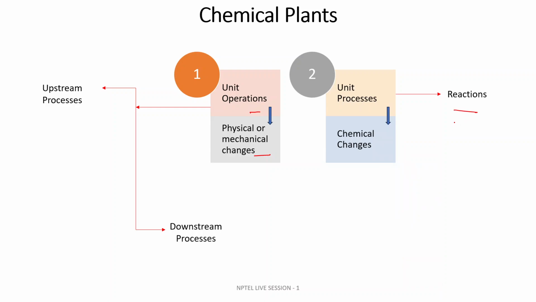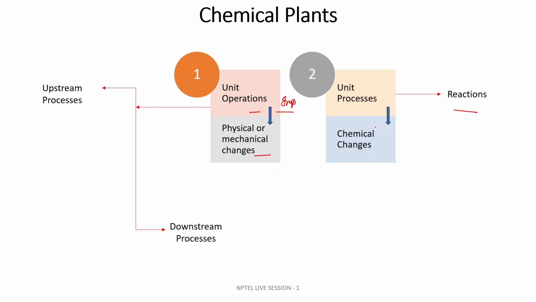I will briefly discuss unit operations first, because they play a very important role for the overall chemical process.